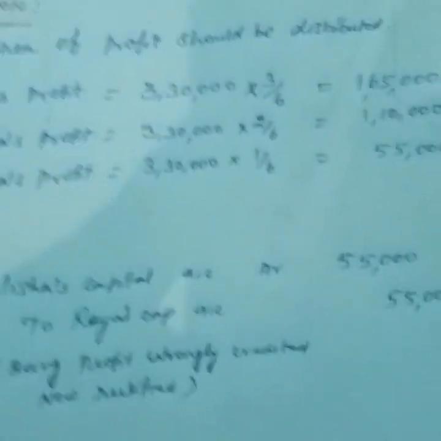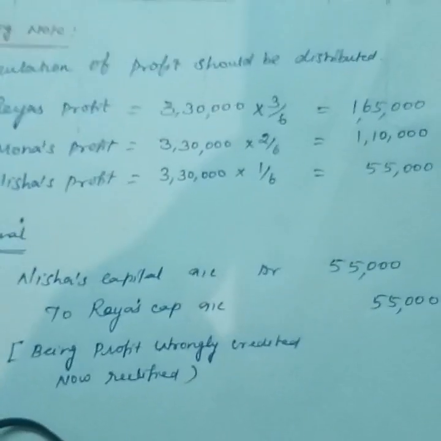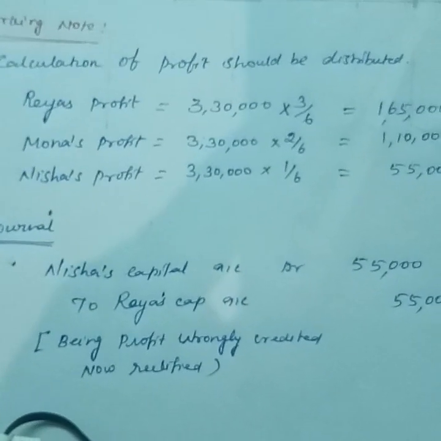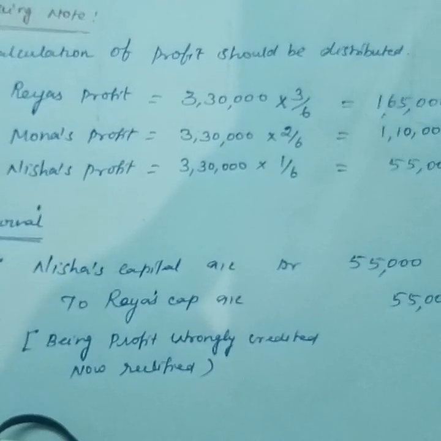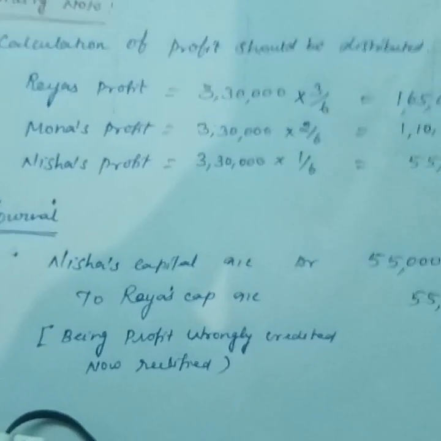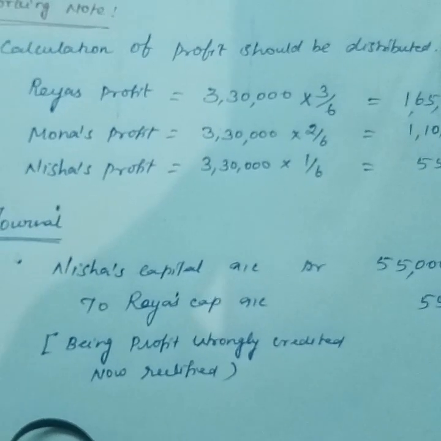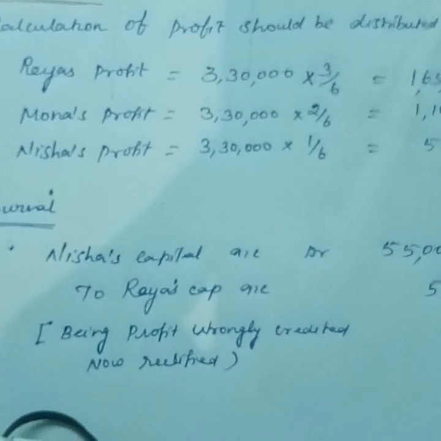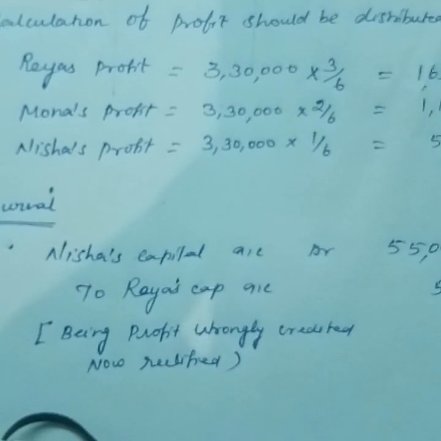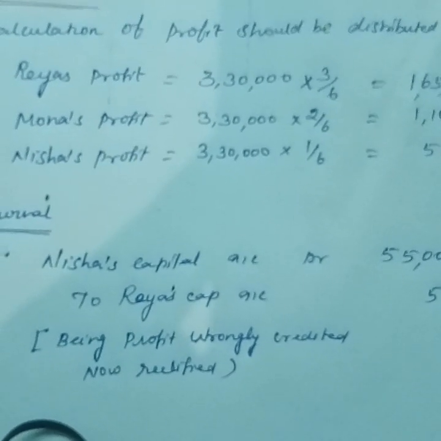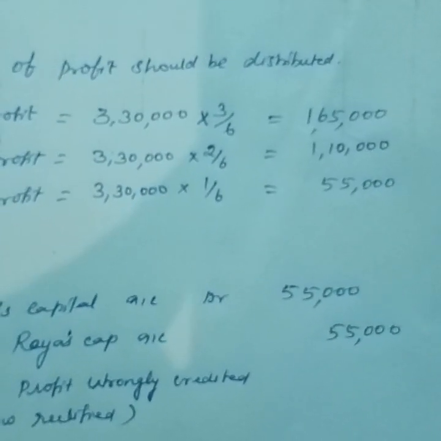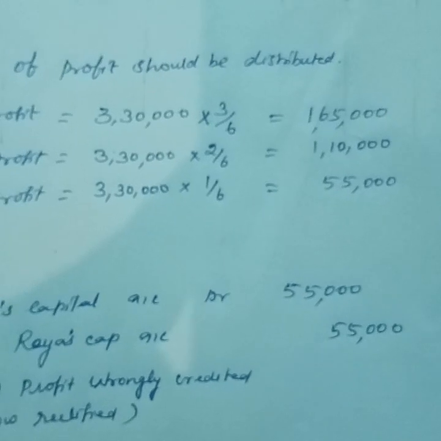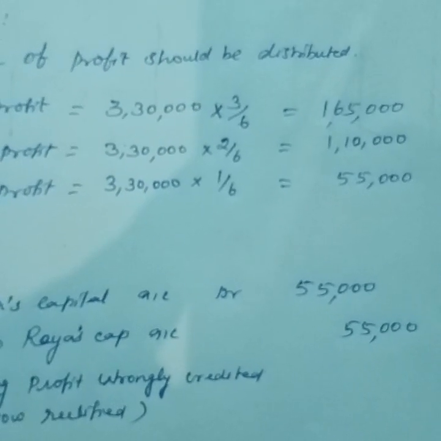Then how are you going to calculate the profit for each partner? Working note, calculation of profit to be distributed: Raya's profit is the total profit into her share. So 3,30,000 into 3 by 6 for Raya's capital, 3,30,000 into 2 by 6 for Mona's capital, 3,30,000 into 1 by 6 for Nisha's capital. So 1,65,000, 1,10,000, 55,000.